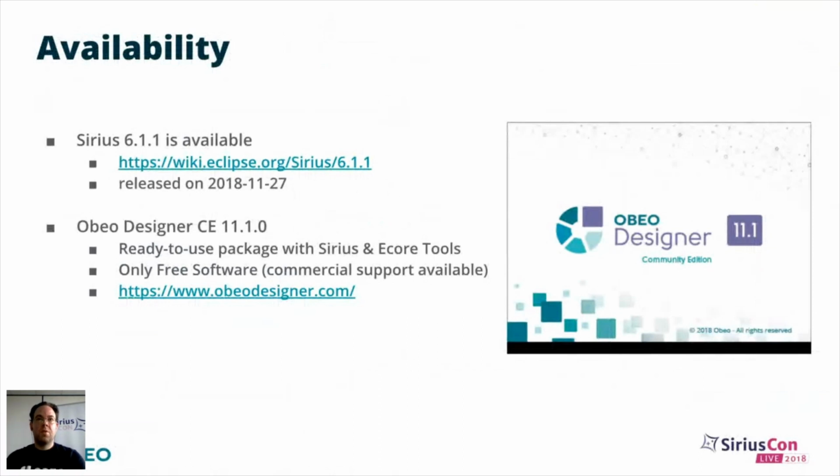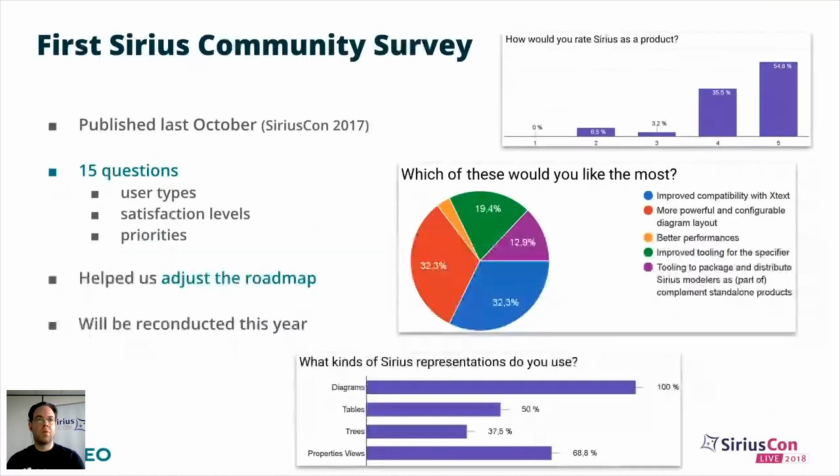So this was for Sirius, the software, but Sirius is also a community. And so last year, just after SiriusCon 2017, we published our first ever community survey with a set of 15 questions to help us identify who are our users and what are their priorities. It was a great success and allowed us to adjust the roadmap, and we will be conducting it again this year, probably in the next few weeks.